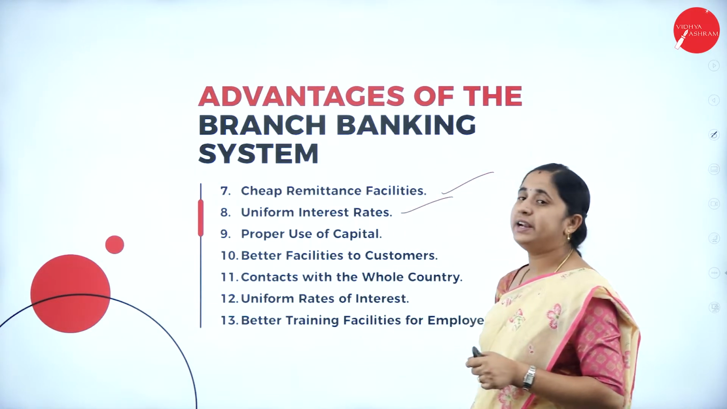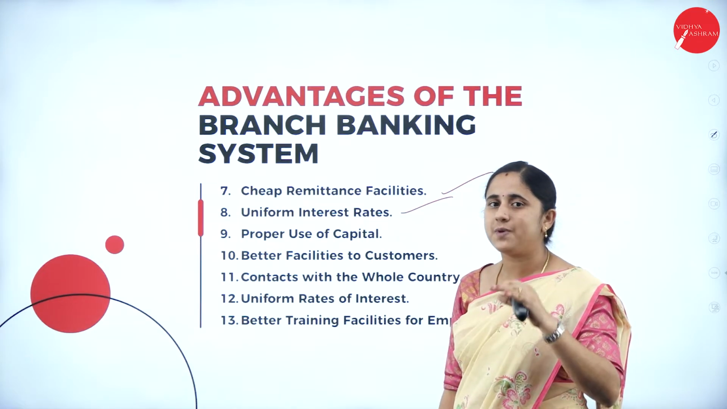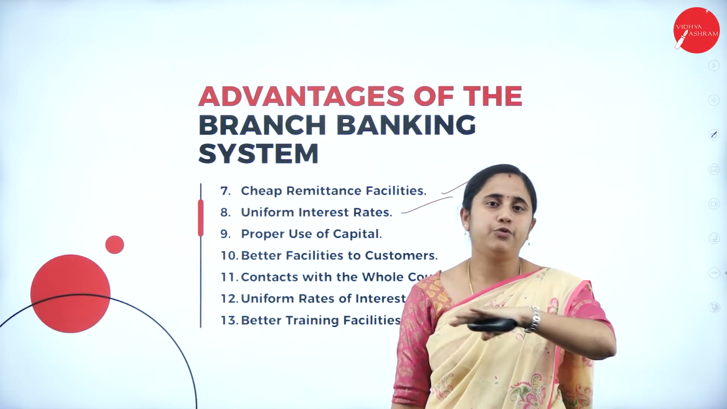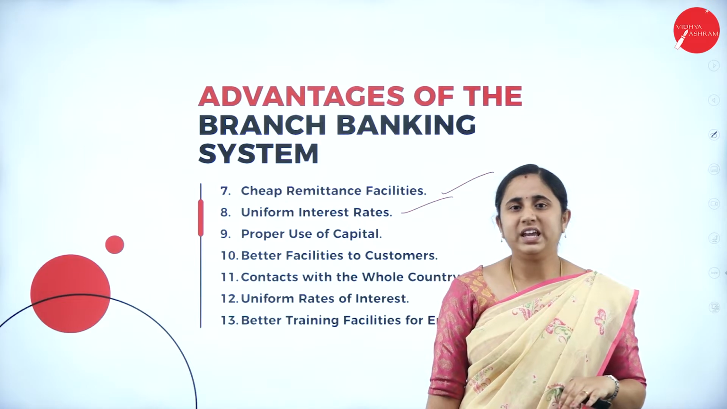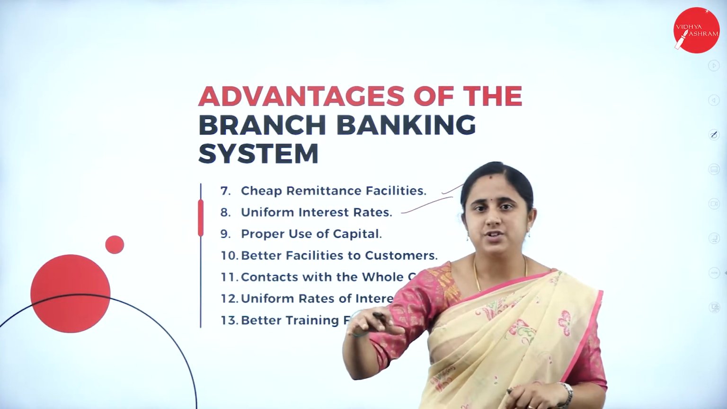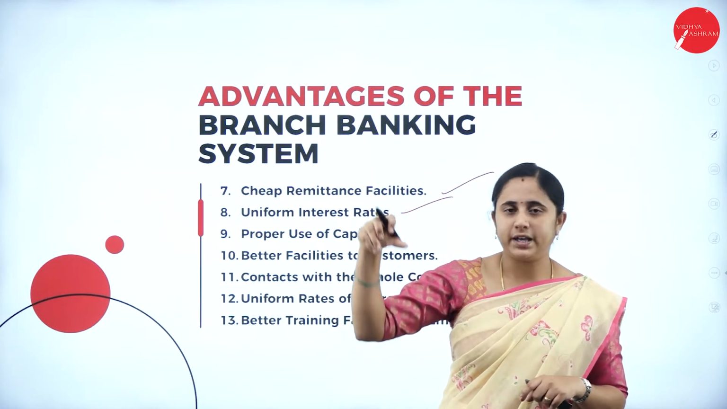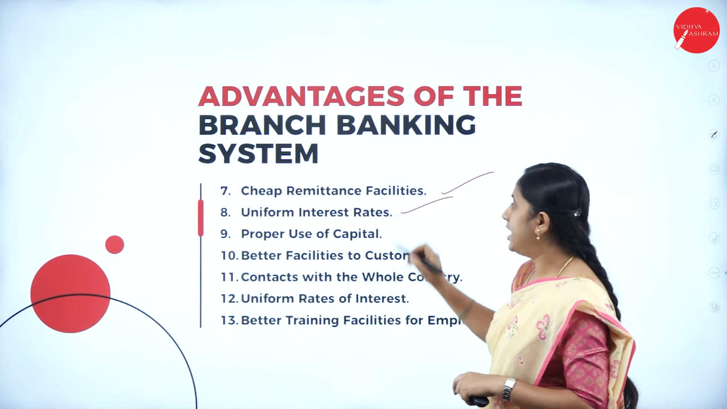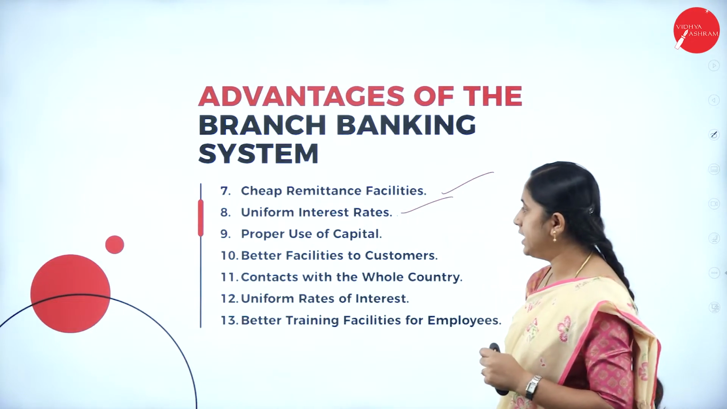Next one, uniform interest rate. So, branch banking helps to maintain a uniform interest rate all over the world. So, for all the branches, the interest rate is fixed by the main branch, so that it helps to maintain a uniformity in interest rate.